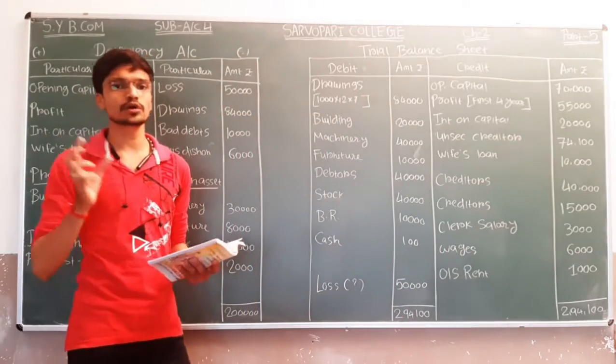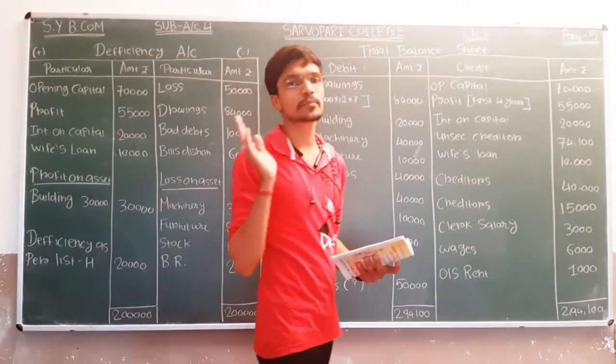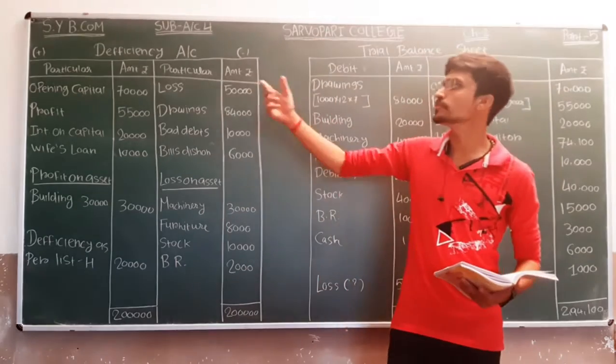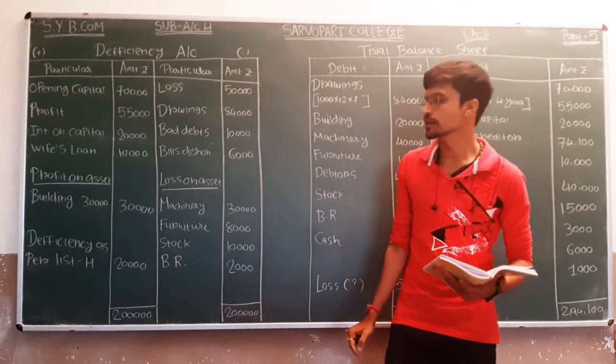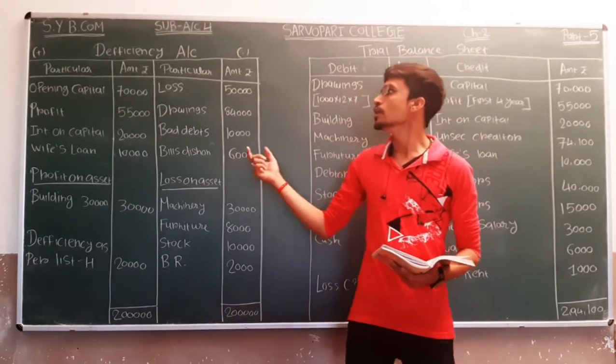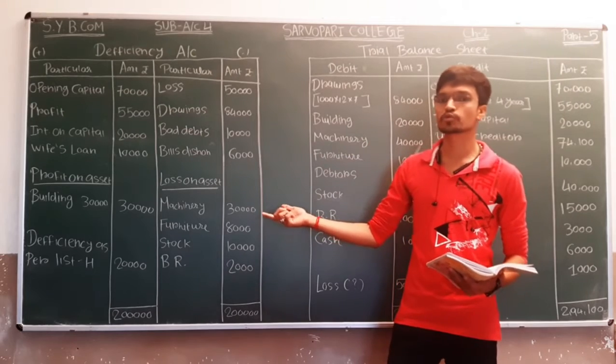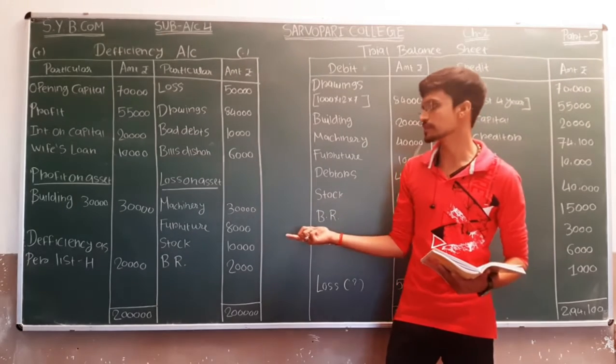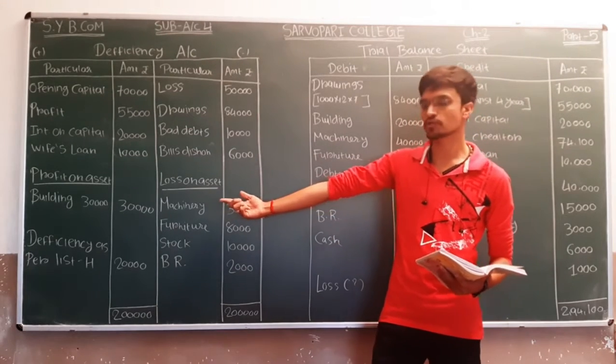Assets will give a loss or profit. If there is a profit, it will be shown on the plus side of deficiency account, and if there is a loss, then we have to show this amount on the minus side of deficiency account. So here we are getting the loss on assets.